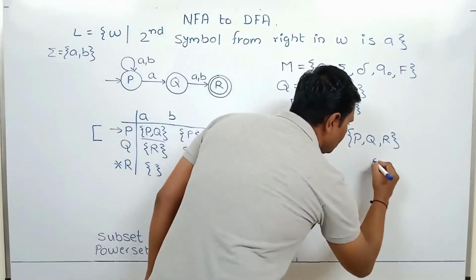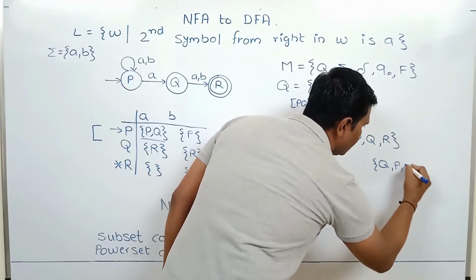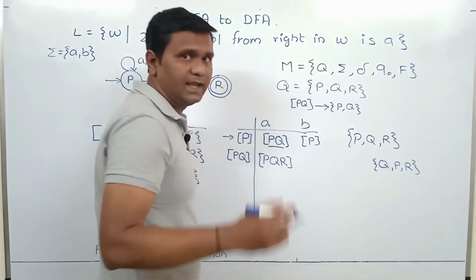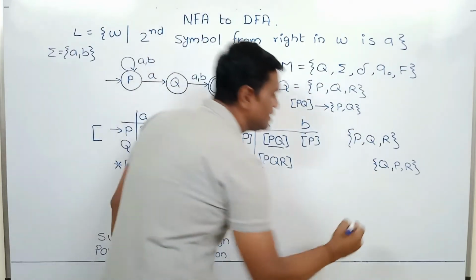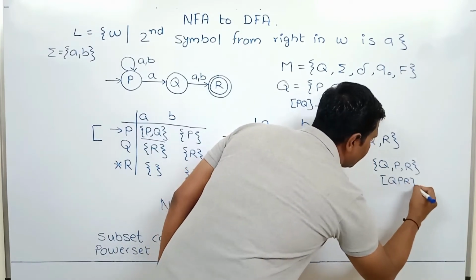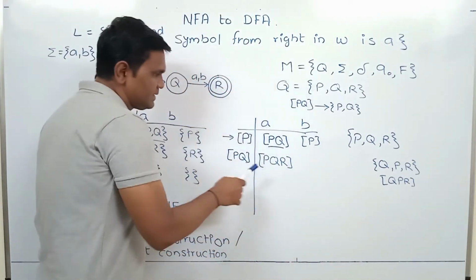Now, if you get some subset like this, Q, P, R, so this subset and this subset, they are exactly same. You do not have to consider another state like this, Q, P, R. Since the subset is same, you have to consider same state.